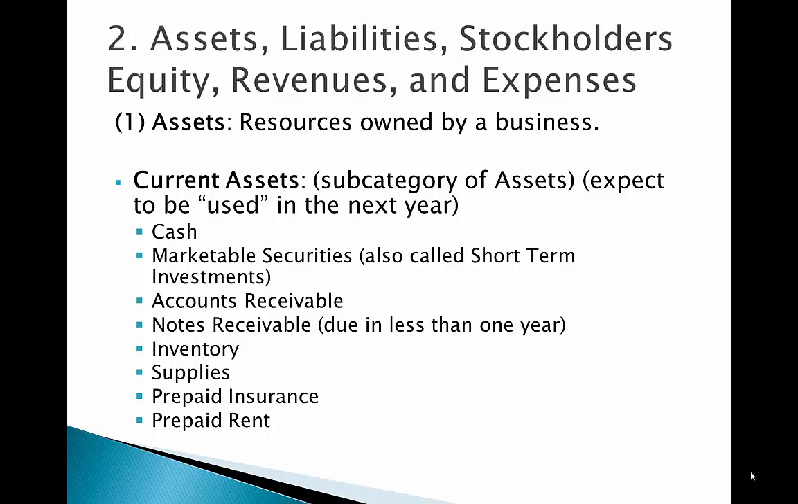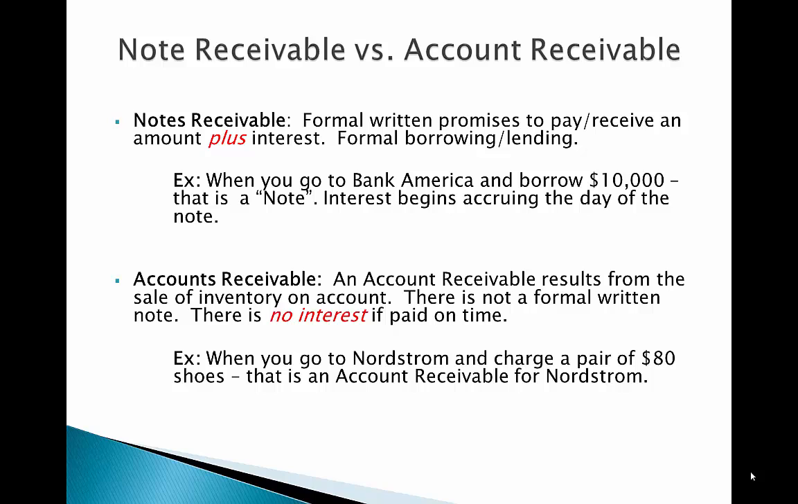Assets are resources owned by a business. Current assets, which is a subcategory of assets, are expected to be used in the next year. They include cash, marketable securities, also called short-term investments, accounts receivable, notes receivable due in less than 1 year, inventory, supplies, prepaid insurance, and prepaid rent.